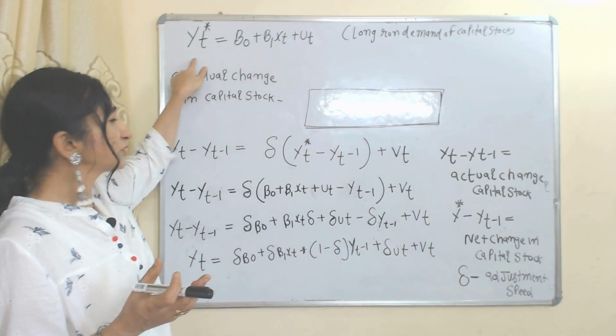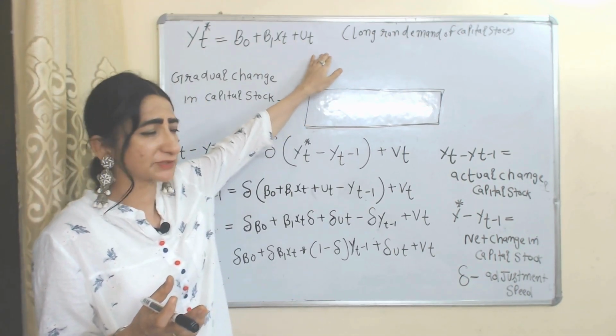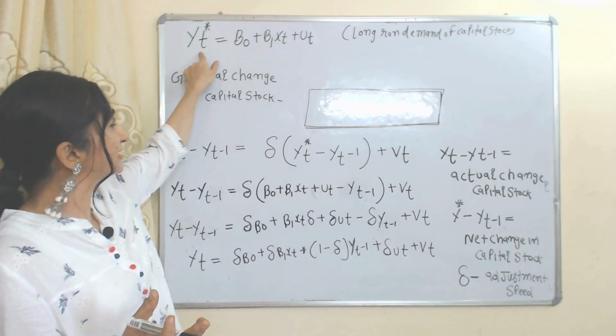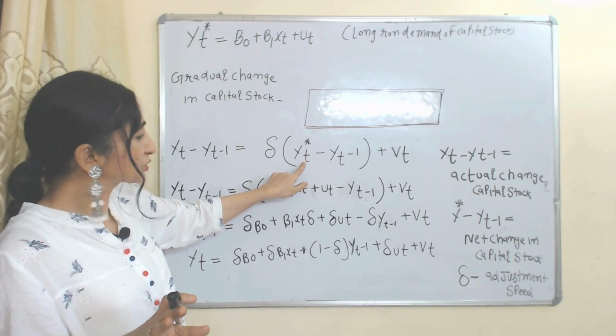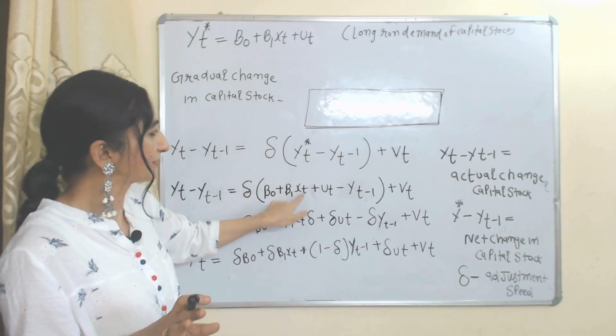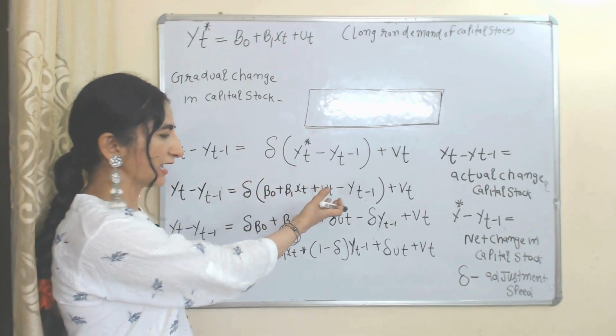This equation we have already discussed. It represents the long run demand of capital stock, or you can say it represents the value of Y_t*. In this equation we have Y_t*, so we put this value of Y_t* here, and our equation will look like this.